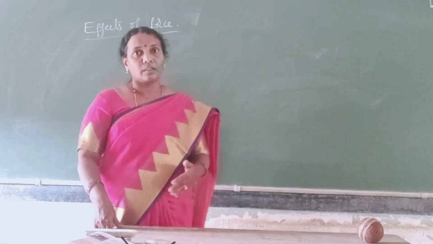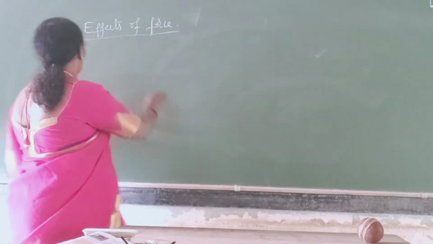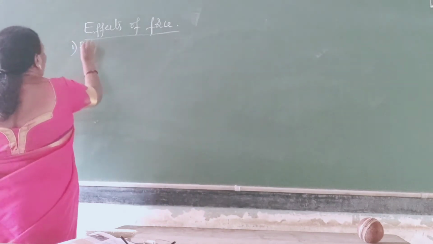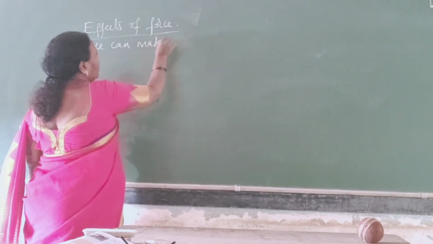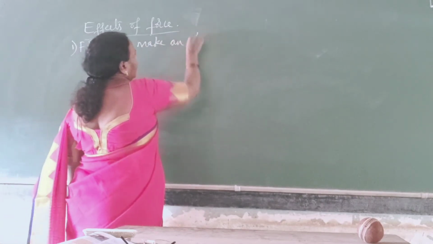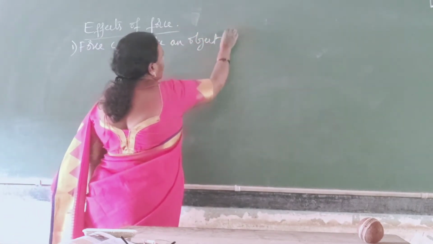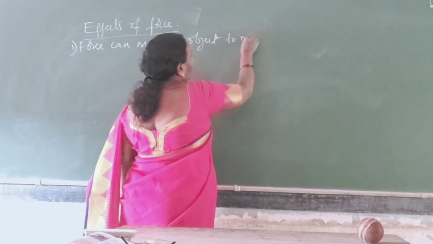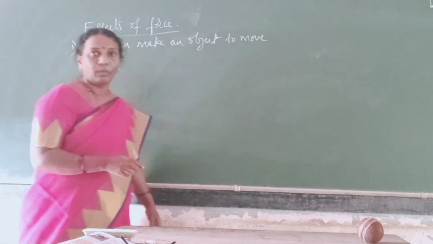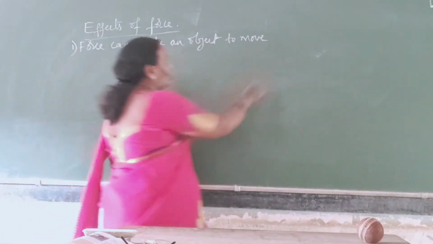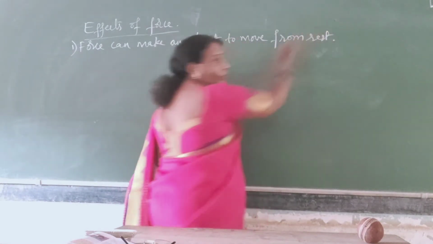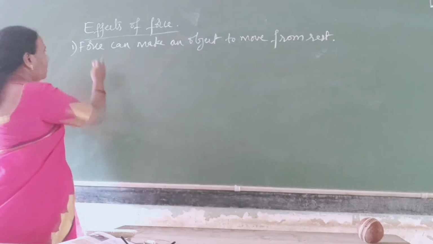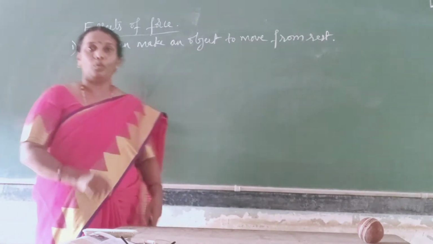So that means the force can make an object to move from rest. Okay, this is one of the effect of the force.